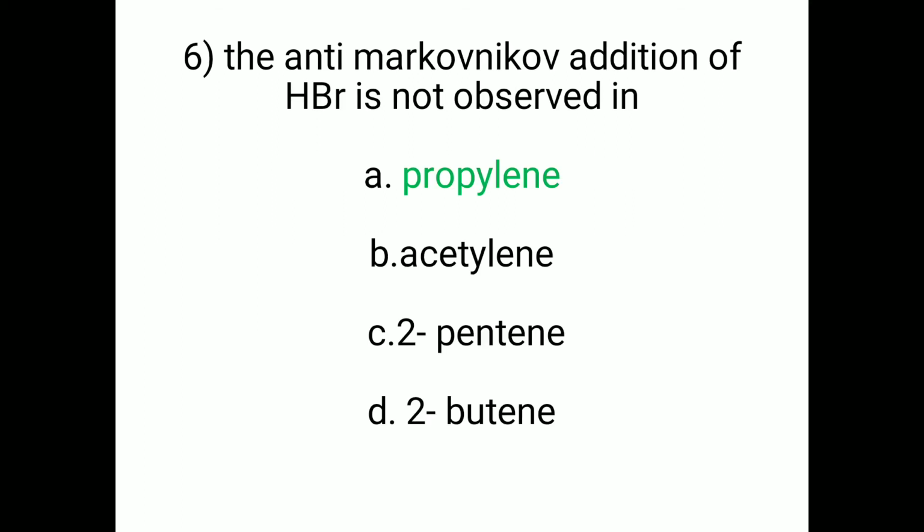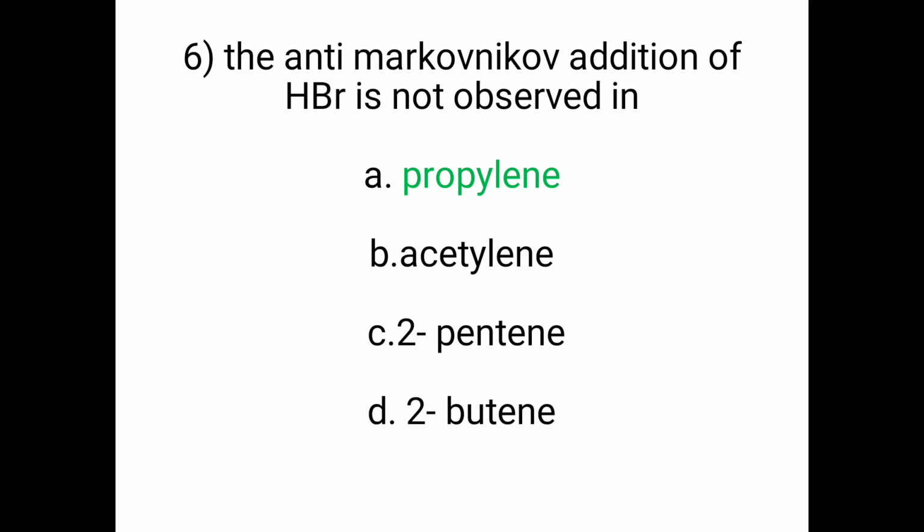Sixth, the anti-Markovnikov addition of HBr is not observed in option A. Propylene, B. Acetylene, C. 2-pentene, D. 2-butene. The correct option is propylene, because